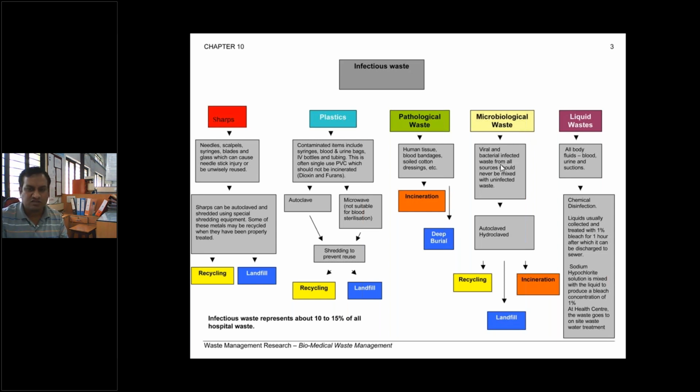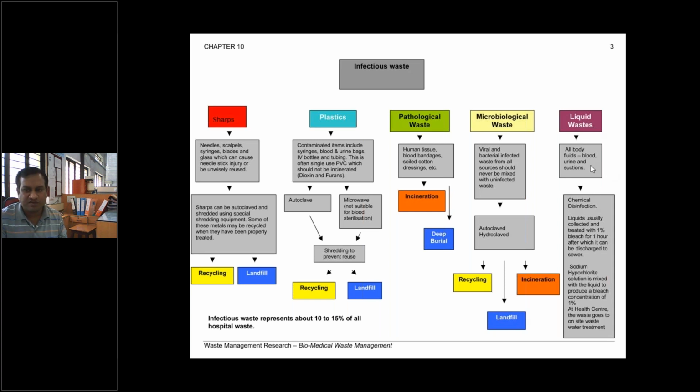Then some microbiological waste, that is viral and bacteria infected waste from all sources. It should go through the autoclave or hydroclave option, and if it is recyclable, then you can recycle this material. If it is not recyclable, then we have to adopt the incineration or landfill option.